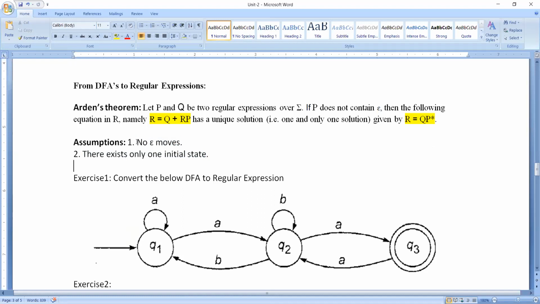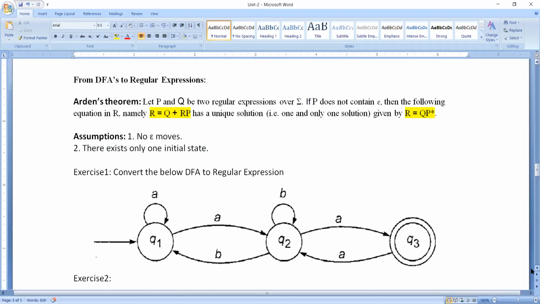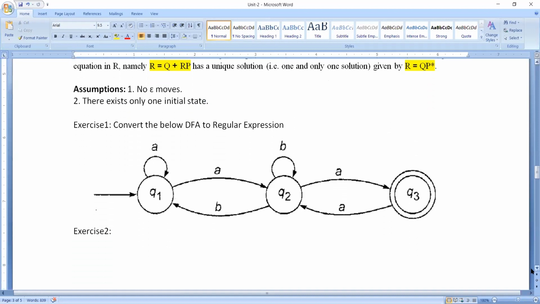So for any DFA, these two will not come into the picture. So far we have worked with different types of DFAs, and nowhere have we found the epsilon move. The only place where we find the epsilon move is an NFA with epsilon. So no need to worry about this. Just remember this form: R is equal to Q plus RP. That is the form in which we need to convert our expression. Once we do that, the solution for this expression will be R is equal to QP star. I'm not spending much time on the theorem because once you understand how to solve the problem, you will automatically understand the theorem also.